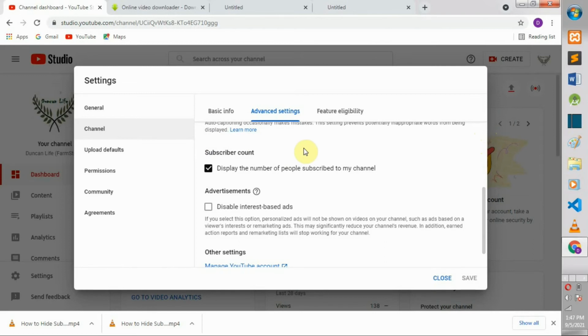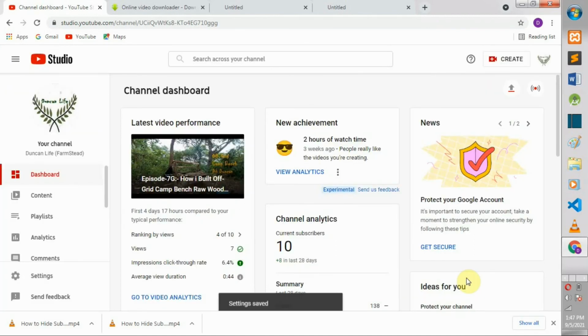Here is where you see subscribers count: display the number of people subscribed to my channel. In order to hide the number of subscribers from your channel, simply uncheck this. Then go to save. Save the whole process. Done. Settings saved. So now your subscribers have been hidden from the viewers.